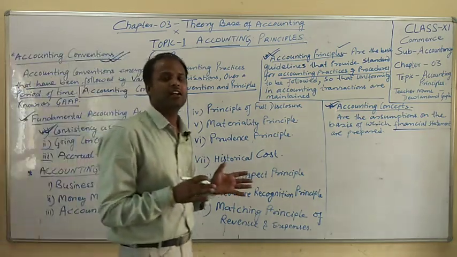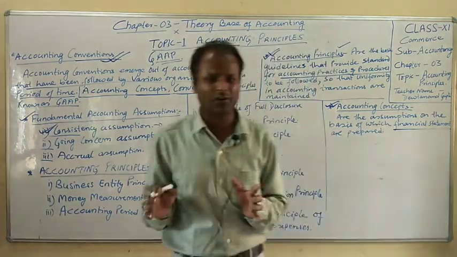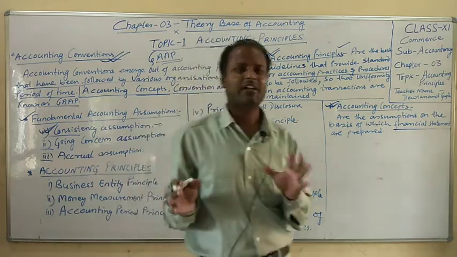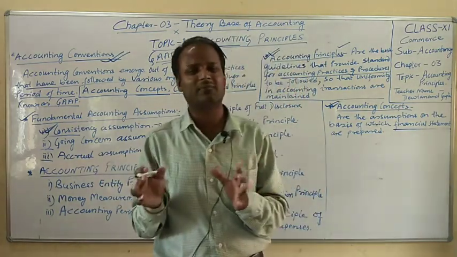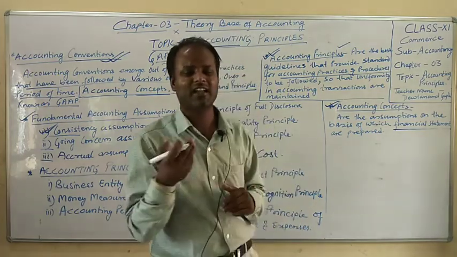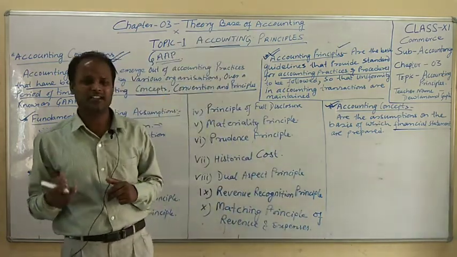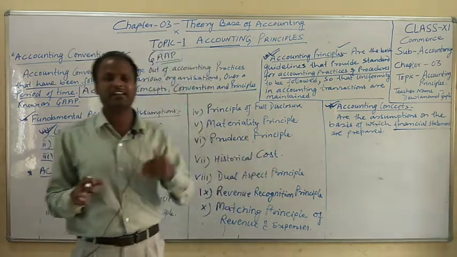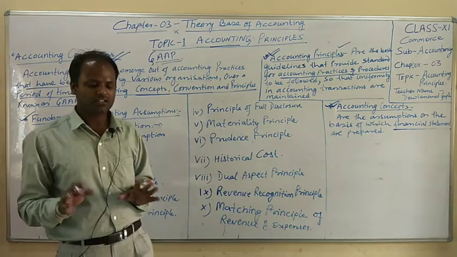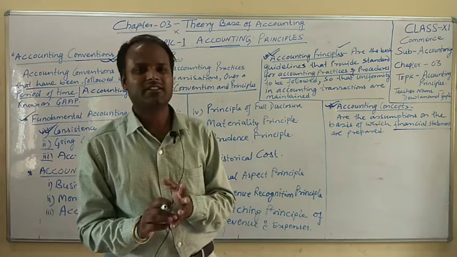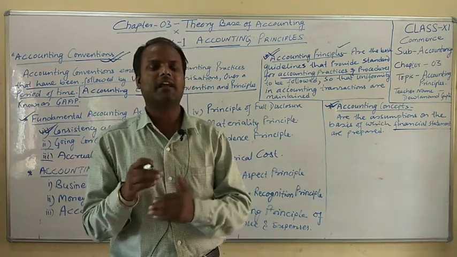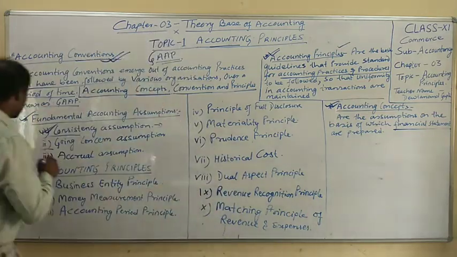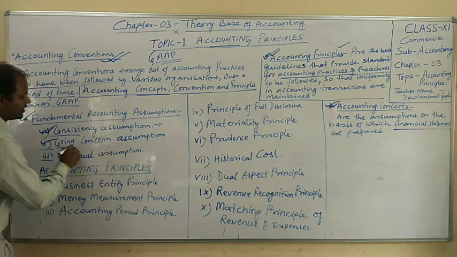If you keep different accounting principles and adopt different standards, then there will be complexity. We cannot compare within the same organization why last year's profit is more and why this year's profit is lesser, because the accounting standard applied over there and here is different. That's why the consistency assumption says that whatever standard you have chosen should be applied and adopted year by year.